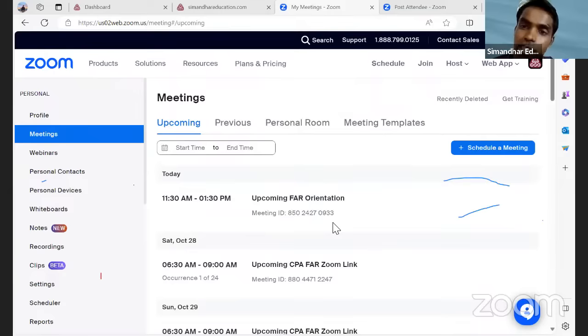But the exam itself is not tested on the old pattern, right? So we'll update all the new things which are going on there. We'll keep updating there. Audit के तो वैसे भी changes नहीं हुए. See, FAR, reg, audit में कोई change नहीं हुआ, except discipline हुआ है. तो discipline की videos upload करना है.